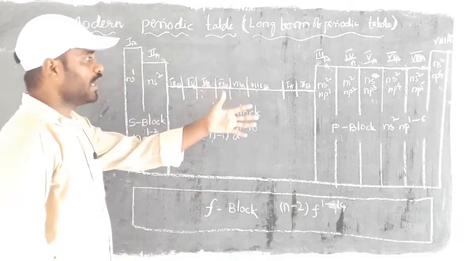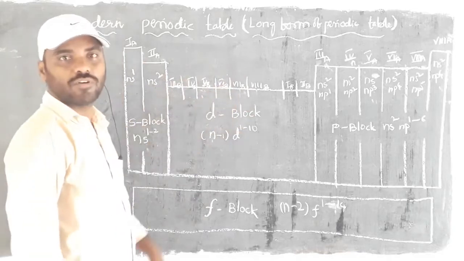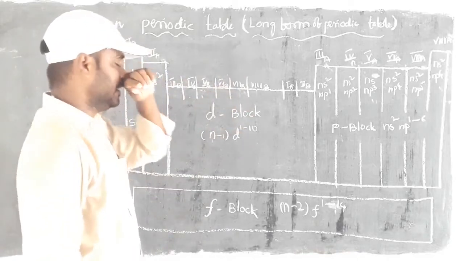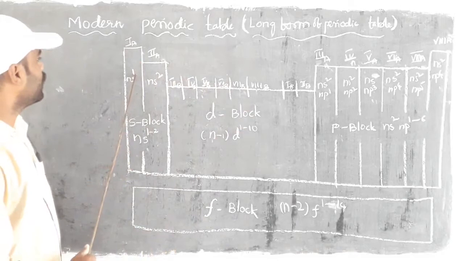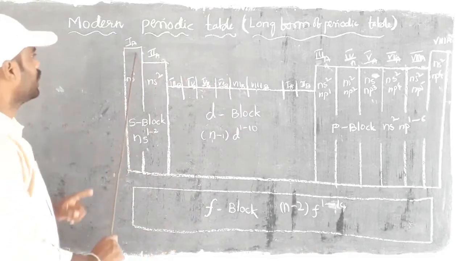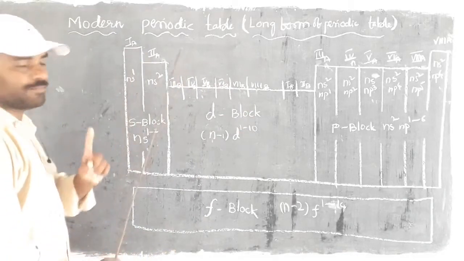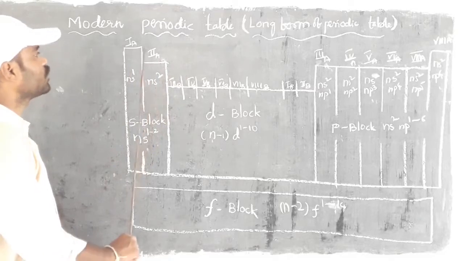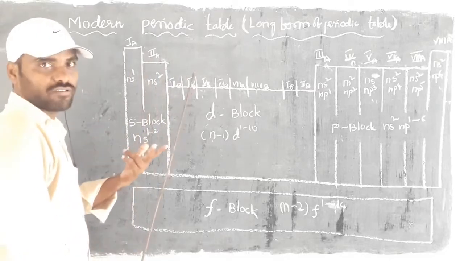Then why did they get such group numbers? There is a small reason. Here the number of electrons is only 1, so the group number is 1. Here the number of electrons is 2, or we call them valence electrons.